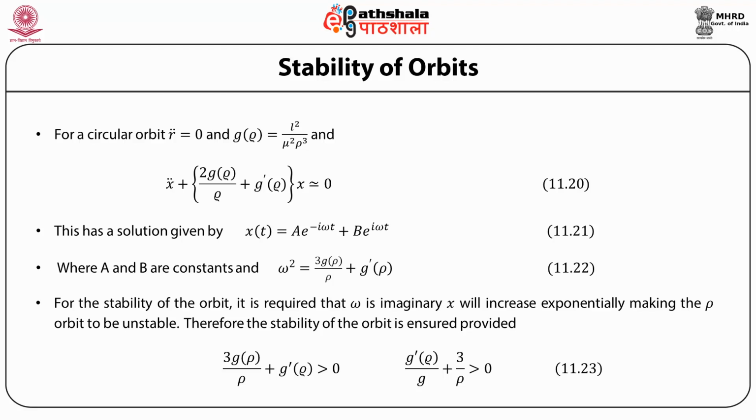On the other hand, if omega is imaginary, then x will increase exponentially, making the orbit unstable. Therefore, the stability of the orbit is ensured provided omega is real, which means 3g of rho by rho plus g prime of rho is greater than 0. g prime of rho by g of rho plus 3 by rho greater than 0 is the condition for the stability.